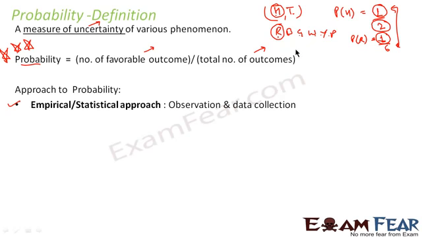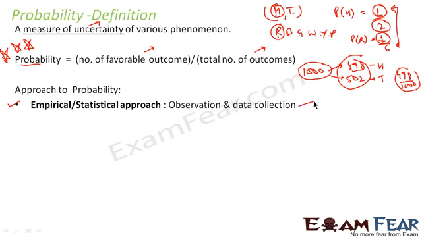For example, when I want to find the probability of head in tossing a coin, we will actually toss the coin. Let's suppose we toss the coin 1000 times, and we observe that 498 times we got head and, let's suppose, 502 times we got tail. It may happen. Then we'll say that the probability of head is 498 by 498 plus 502, because the total outcome is this much. That is 498 by 1000 is the probability of head.